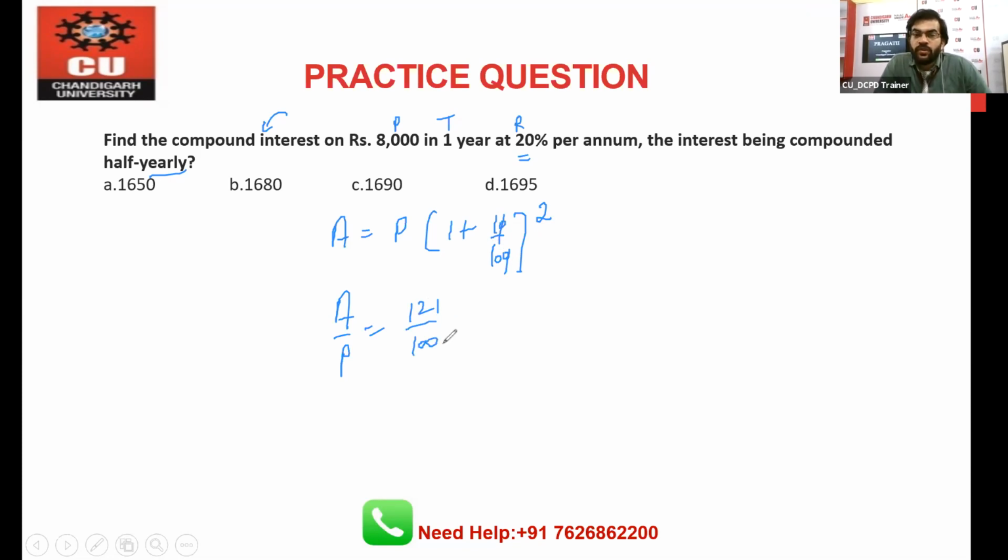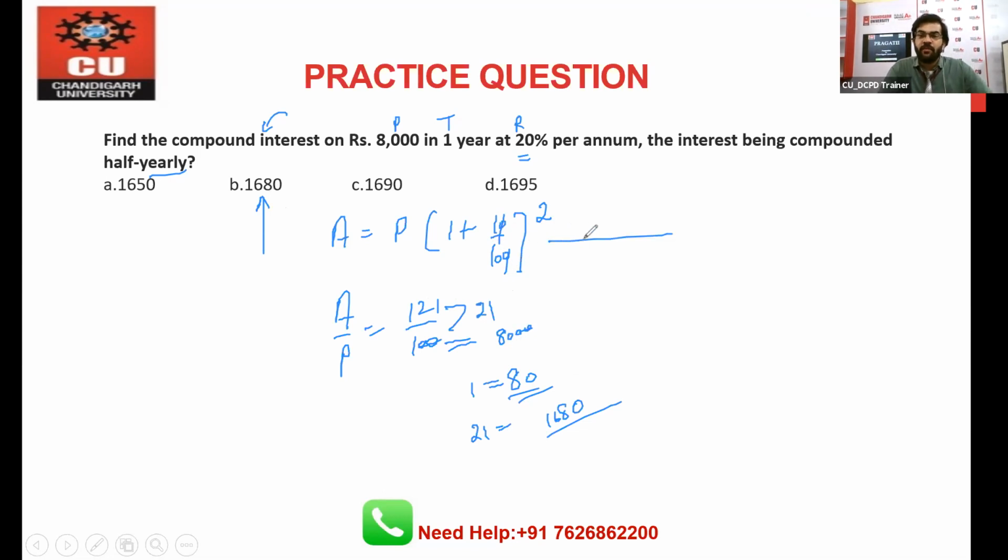This 100 value is given in the question, that is 8,000. 0 cancels out, so 1 will become 80, and you have to find out the compound interest, and again the difference is 21. So here you can write 21 times 80, which is 1680. Option B is the correct one. I hope this question is clear to each and every student who is listening right now.